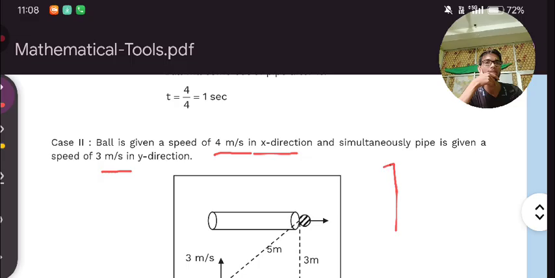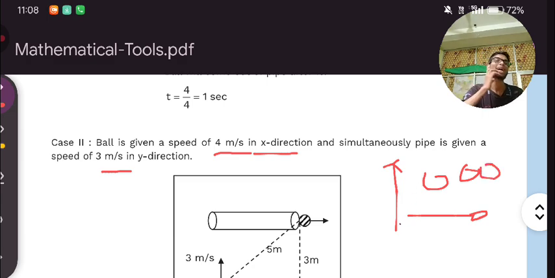The ball will go in this direction and the pipe will go in this direction. What will happen? The ball will fall from here rather than from there. It is happening because as the x-axis is increasing, at the same time the y-axis is also increasing. This is what is happening over here.